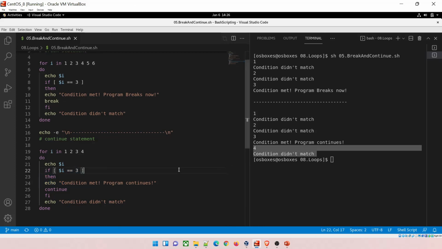I really hope guys this is all understandable to you, and if it is not, feel free to stop the video, understand, type your own program, and until and unless you understand and get the result, please do not move forward. Otherwise, this is just the beginning, just the very basics. In order to succeed in this scripting language, any sort of language, not just shell scripting, you need to practice a lot.